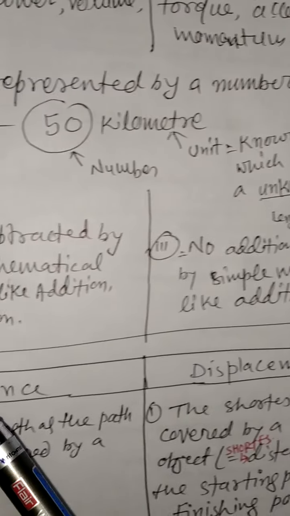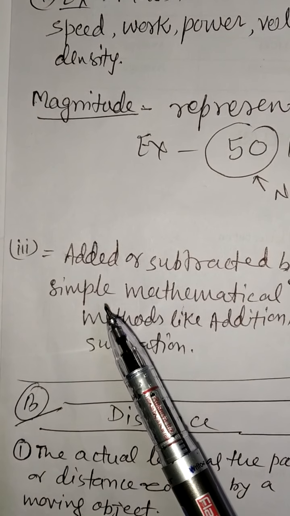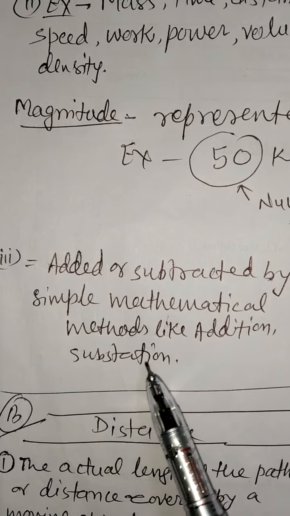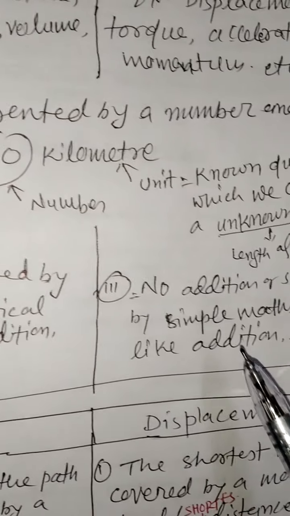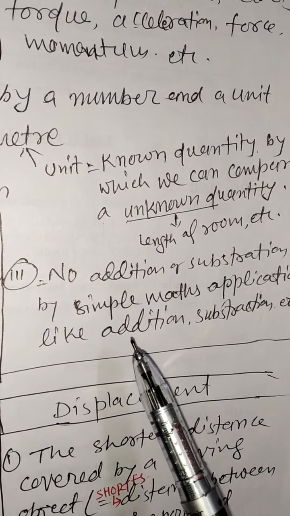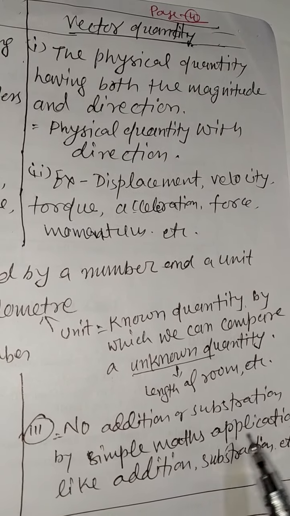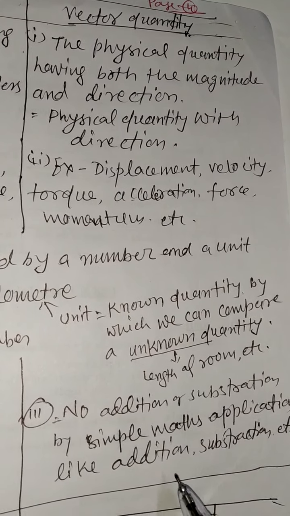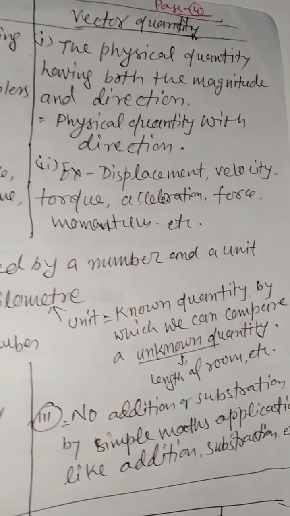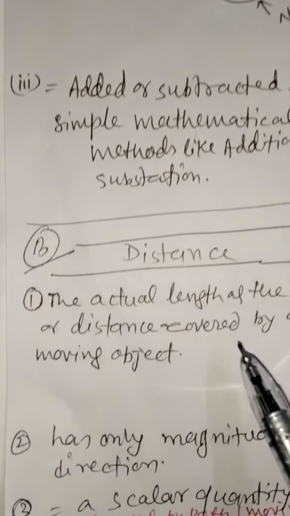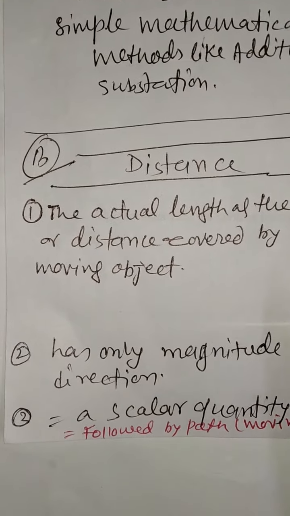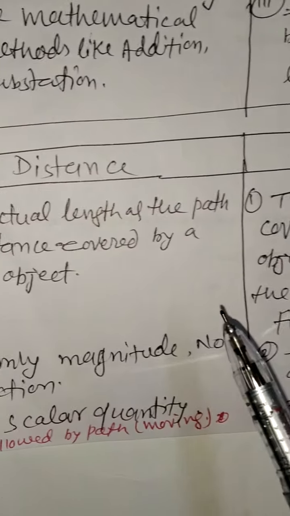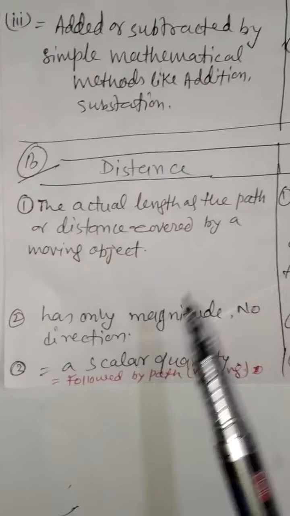Third, scalar quantities are added or subtracted by simple mathematical methods like addition and subtraction, whereas vector quantities cannot be added or subtracted by simple maths application like addition, subtraction, etc. Now we can understand the two terms, distance and displacement, in the following way. That is the differentiation, or differences, between distance and displacement.